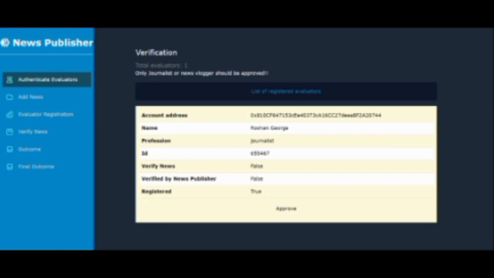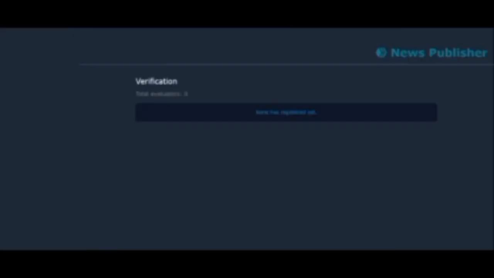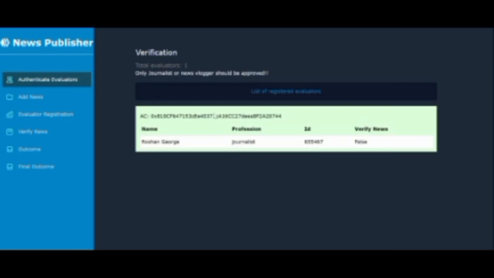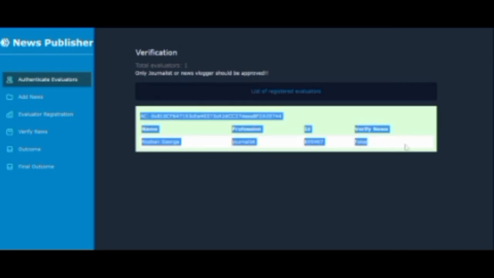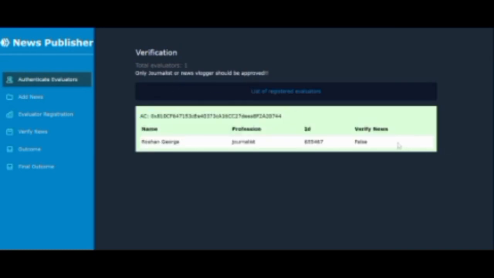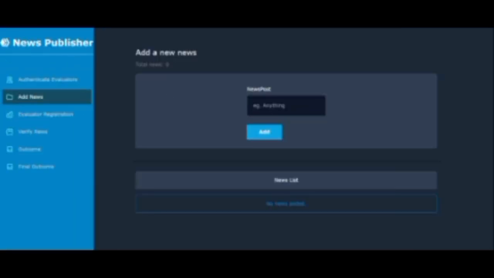Now you can see that the verification is done and I am successfully added as a verified journalist. So currently I'm a verified journalist, so I would be able to add news into the platform. I would be able to post any news.